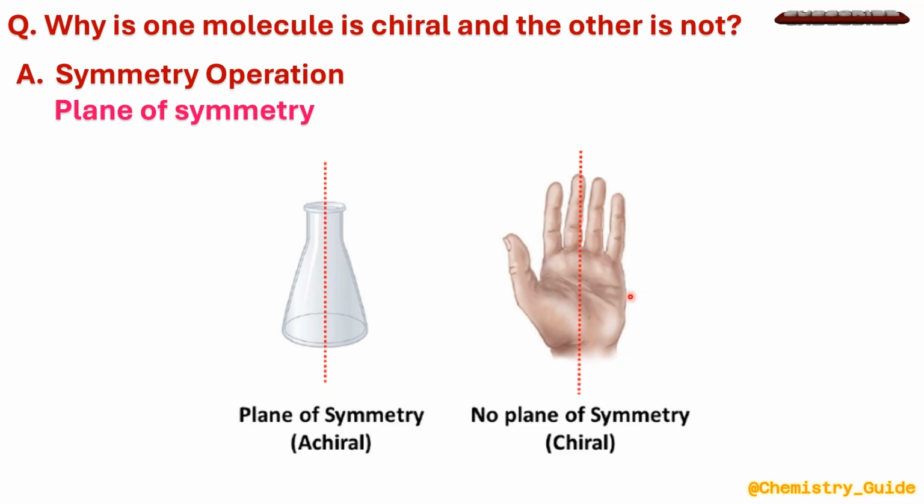Let us apply this symmetry operation on the example of the hand. If we try to pass an imaginary plane of symmetry over the hand, the two halves are not equal in nature. So in this case, we will say that the hand is chiral in nature and it doesn't have any plane of symmetry. Let us apply this fundamental to some organic molecules which define chirality in organic chemistry.